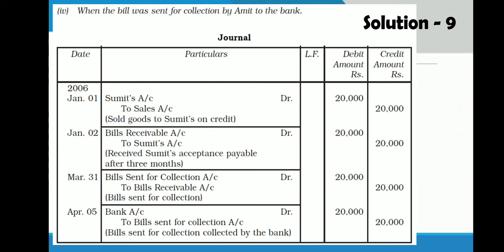First two entries as usual, Sumit to sales 20,000, bills receivable to Sumit 20,000. Now on 31st March 2006, he has given this bill to bank for collection. So entry will be bill sent for collection account debit 20,000 to bills receivable. Now this bill is with the bank. Now on maturity date, this amount will be collected by the bank. So drawer will write on maturity date bank account debit to bill sent for collection because amount is collected by the bank. So this was our fourth case in which bill was sent for collection through banker.